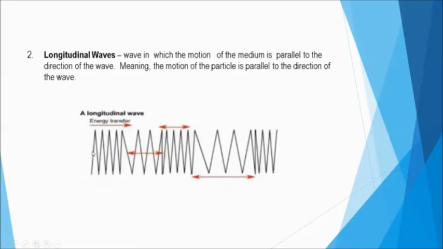There will also be spaces in the medium where the particles are fewer. When the particles move forward, they crowd, and as they move backward, they become few, like in a spring. The space where there are more particles is called compression, and this one is rarefaction. So the movement is compression, rarefaction, alternately. So, these are the types of waves.